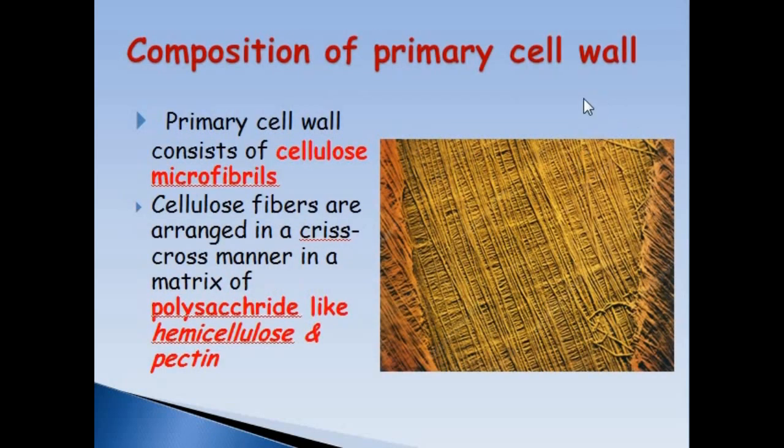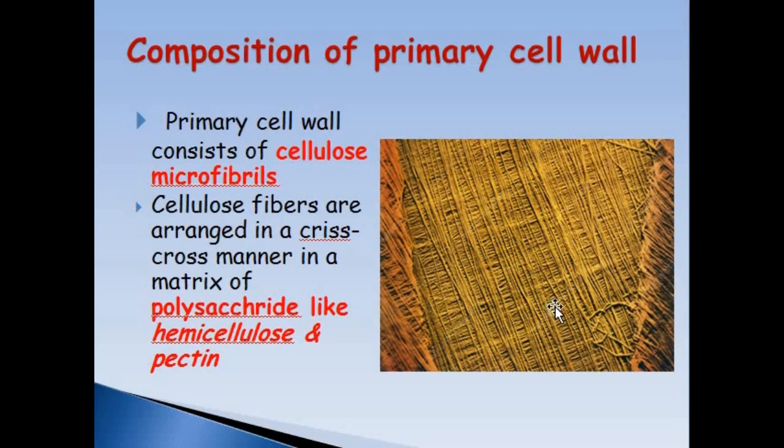Now the chemical composition of primary cell wall. Primary cell wall is basically made up of cellulose fibers. As you can see in this figure, these fibers are made up of cellulose, and these fibers are arranged in crisscross manner in a matrix. That matrix is made up of polysaccharides, and these polysaccharides consist of hemicellulose and pectin.